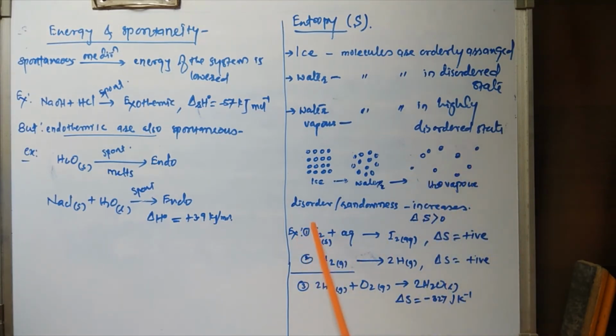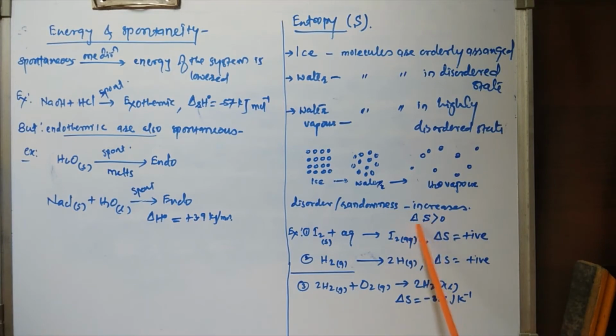That means the disorderness or randomness of the molecules goes on increasing from solid to liquid, liquid to gaseous state. That means the randomness or disorderness increases from solid to gaseous state.